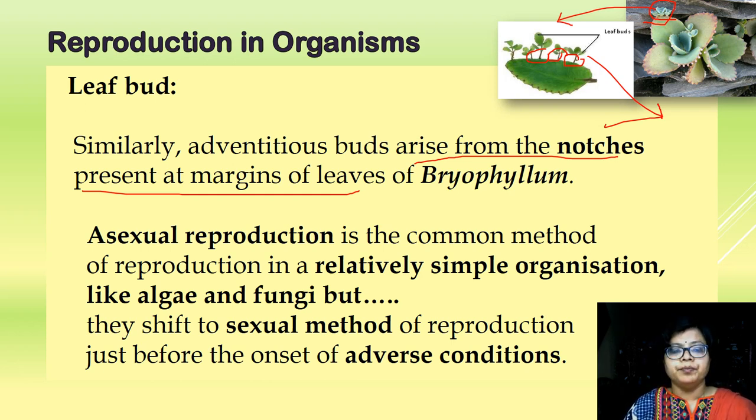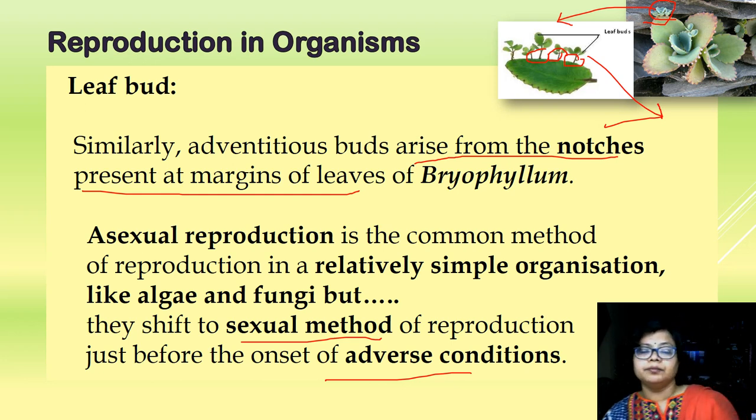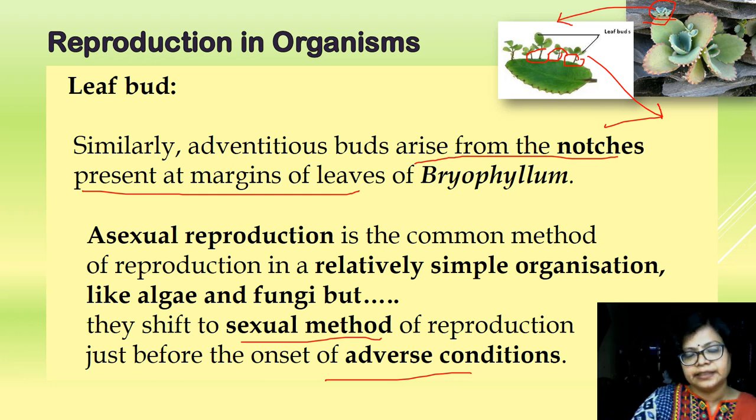So before the onset of the adverse condition, the simple organisms which generally reproduce asexually shift to sexual reproduction, because it helps to tide over the unfavorable condition, and at the same time it leads to genetic variation because of genetic recombination. Whereas in higher organisms, we find sexual reproduction is the common method.